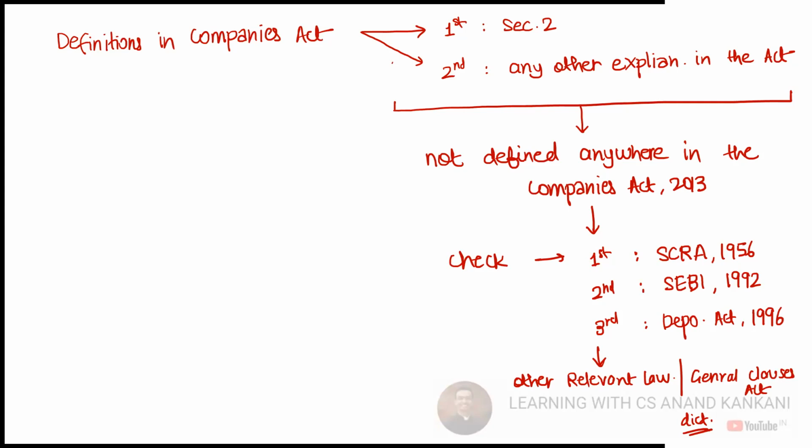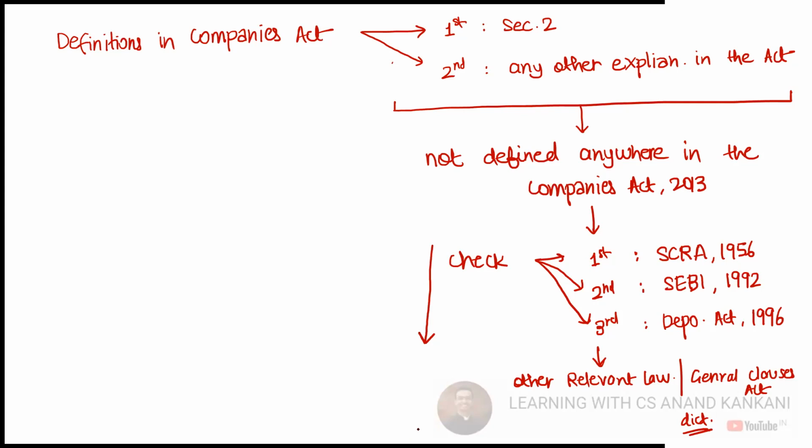After section 2, if the word is not defined in section 2, then is it defined through an explanation in the act? Then you will refer to that. If it is not defined anywhere in the act, then you will go to SCRA, then SEBI, then Depositories. ऐसा नहीं है कि मैं चाहे SEBI पे जाऊं, मैं चाहे SCRA में जाऊं, मैं चाहे डिपॉजिटरीज में जाऊं, जिधर मेरा मन मैं उधर शिफ्ट करूंगा, ऐसा नहीं है, right? मुझे डिपॉजिटरीज एक्ट ज्यादा अच्छा लगता है तो मैं इधर जाऊंगा, फिर इधर. Not like this. This is the hierarchy in which you have to go.